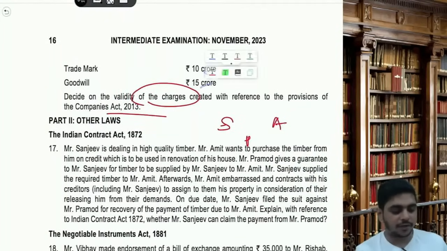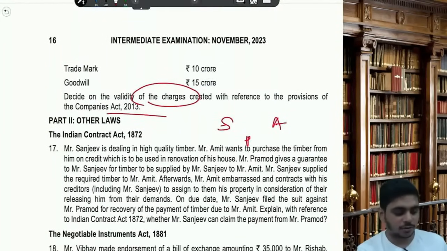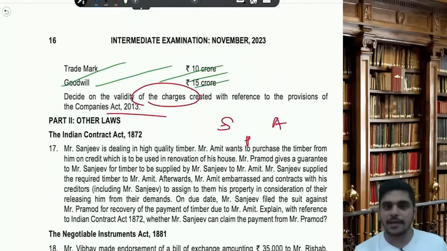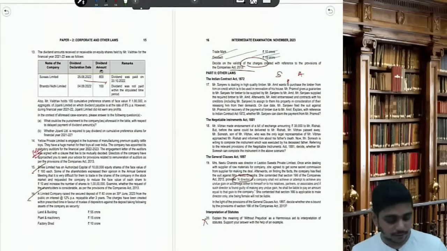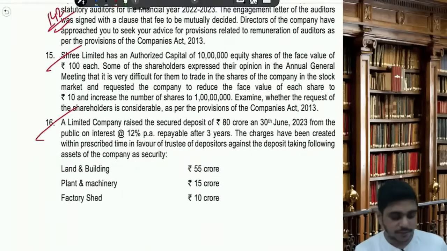Trademark, goodwill 10-15. If you know, intangible should always be excluded. Decide the validity of the charges. Validity of charges. So how much is the deposit? Sir, it is 80 crores.